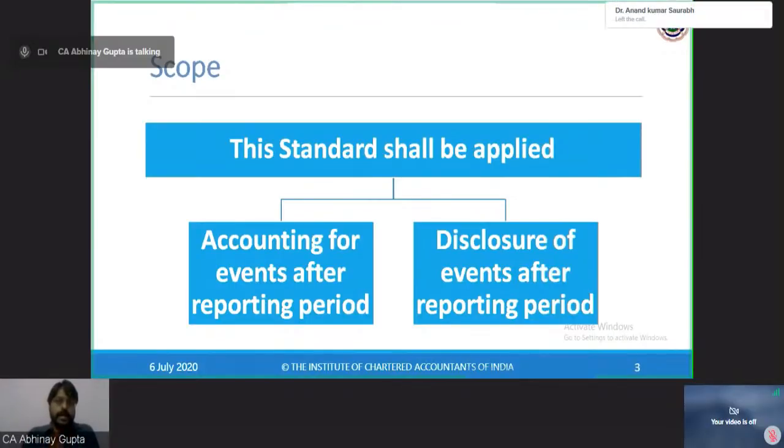And if any event occurs after this date, but prior to the approval of the financial statements by the authorized person, that is board of directors in case of a company, then these events are to be classified into two categories, adjusting and non-adjusting. So both the events are covered in the scope of the standard. And what are the disclosures which we need to make about these adjusting and non-adjusting events in our financial statements. So that is the scope of the standard.